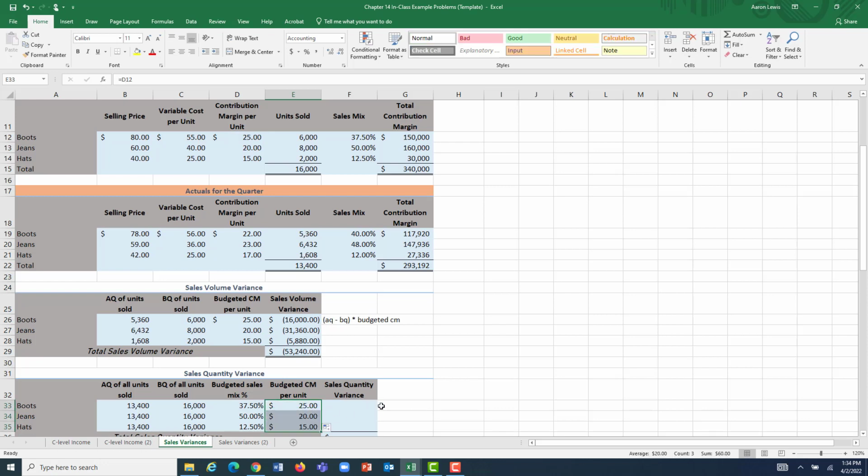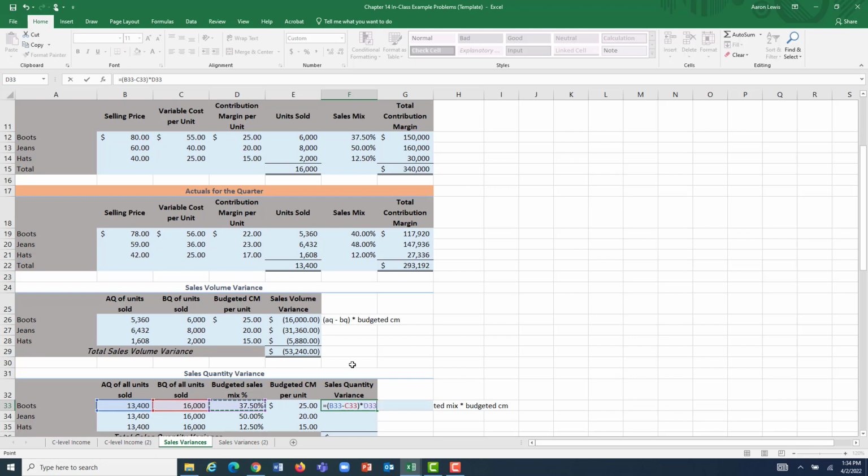So to find my sales quantity variance, I'm going to use the same formula over and over again, which is I'm going to take the difference between actual quantity and budgeted quantity, and I'm going to multiply that difference by the budgeted mix, and one more time I'm going to multiply that by the budgeted contribution margin. So here our actual quantity of sales was 13,400 overall. The budgeted quantity we expected was 16,000, so we sold 2,600 fewer units.